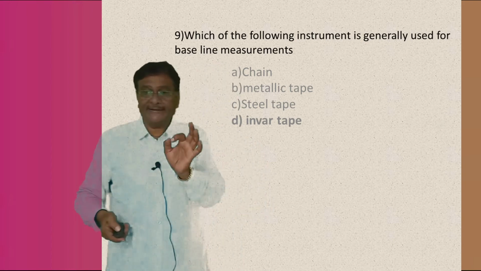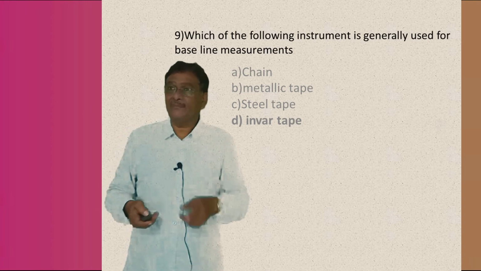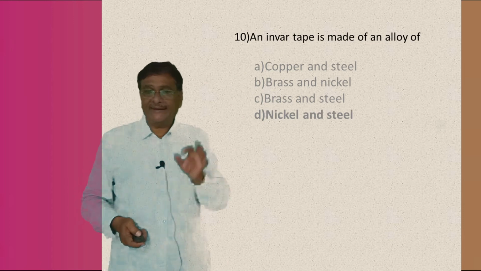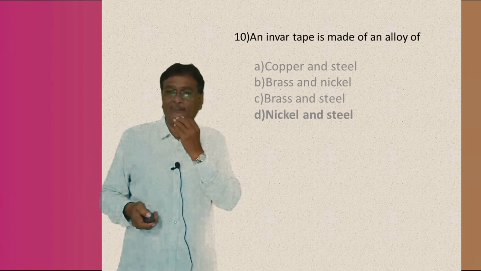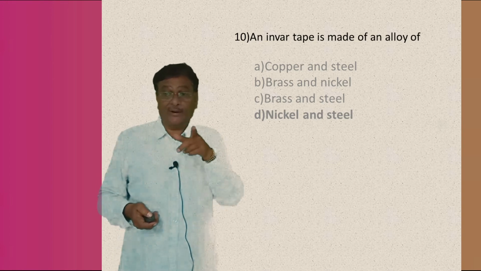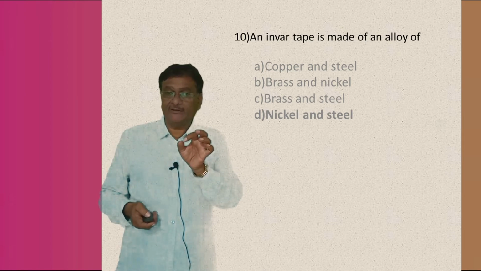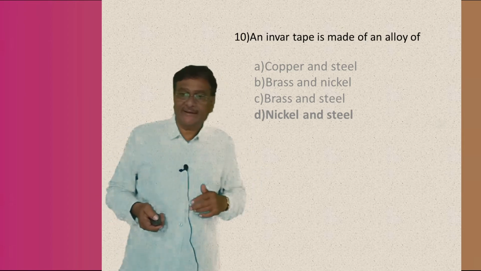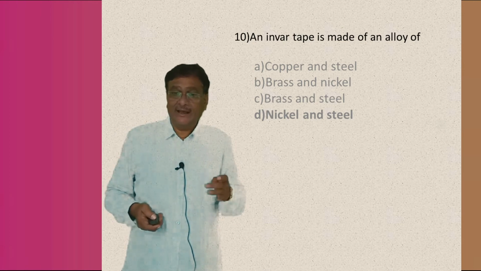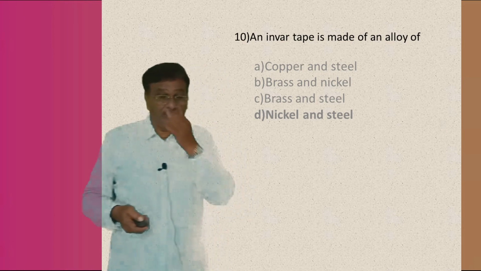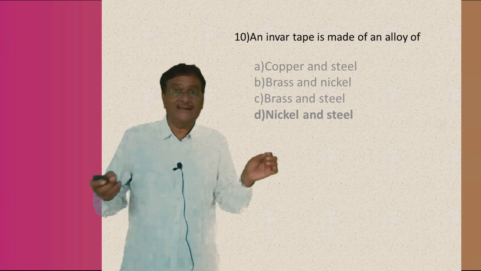Okay. Next, the invar tape is an instrument generally used for baseline measurement. Coming next, once again a question from the same topic: an invar tape is made up of an alloy of, understand or not? Four answers are there: copper and steel, second is brass and nickel, third is brass and steel, and the fourth one is nickel and steel. These masons make use of these tapes, you must have seen, I don't know if you have seen or not.